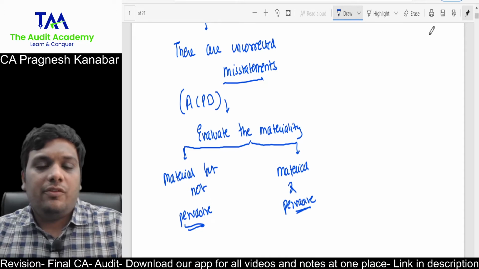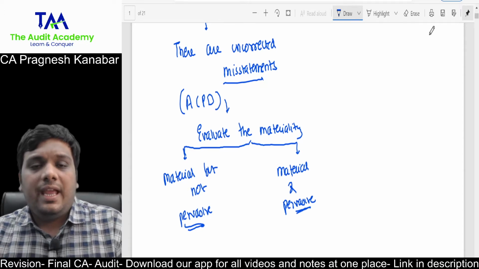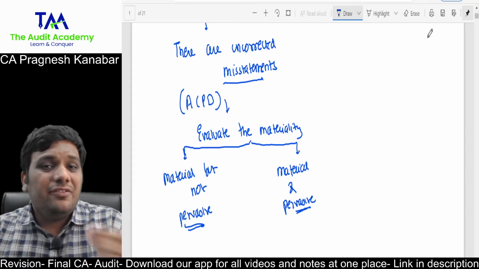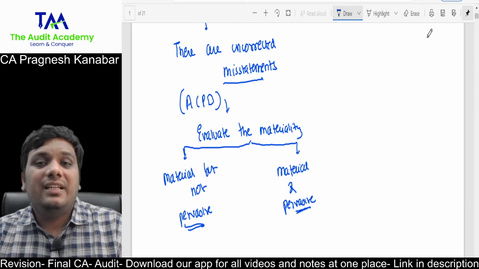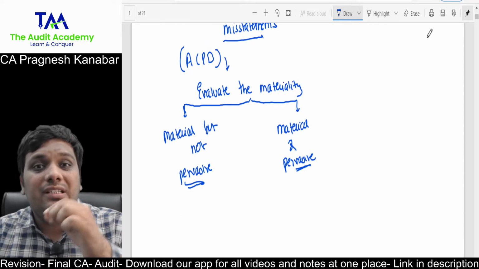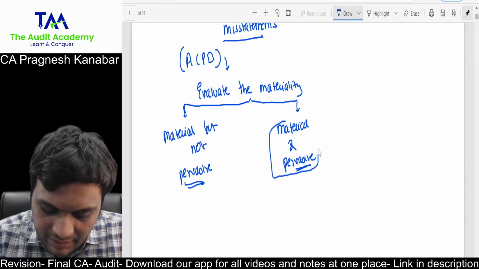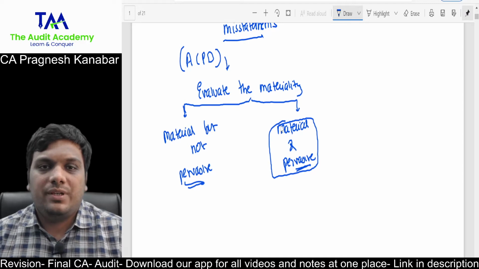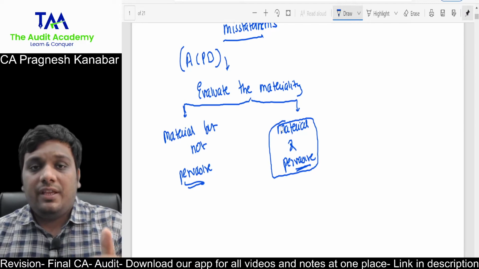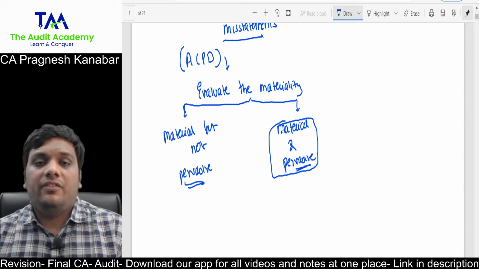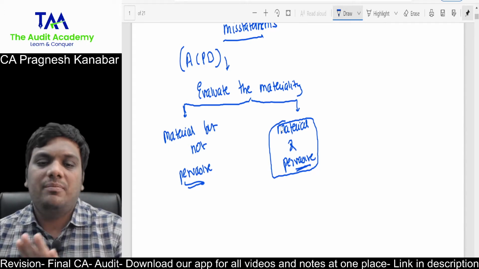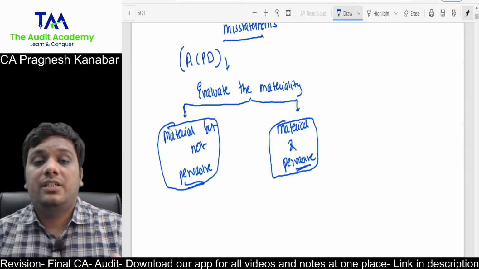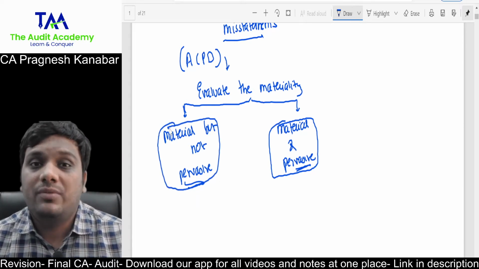For example, if you are conducting the audit of a coaching class, and admissions of the students, payment to professors and printing and stationery are wrongly stated, then it is very clear, the question is very clear, that the effect is material and pervasive. It will impact the overall financial statements. In exams, if the question is not clear, if they are not giving you clear hints whether it is material and pervasive or not, then by default you assume that it is material but not pervasive. This is for solving MCQs.